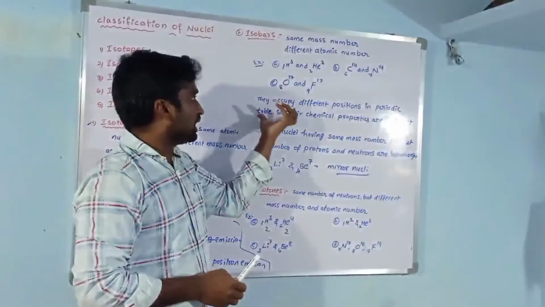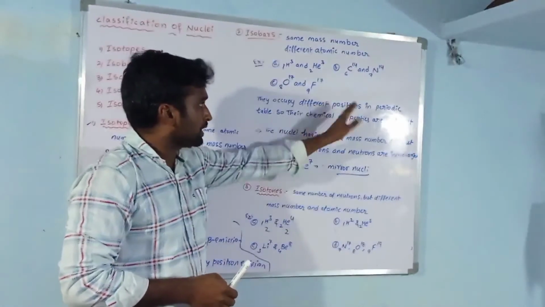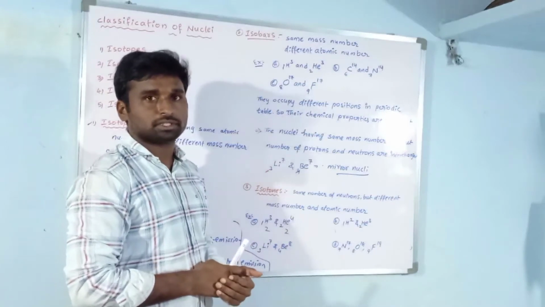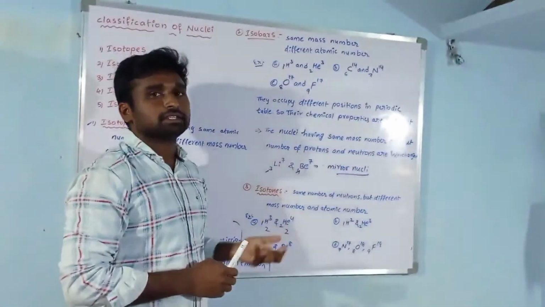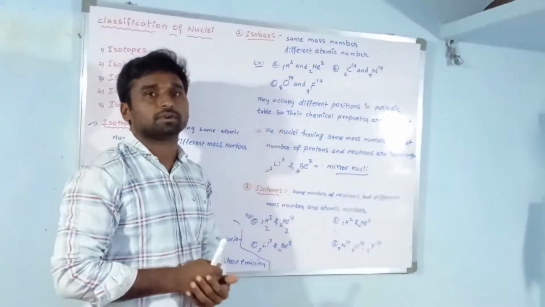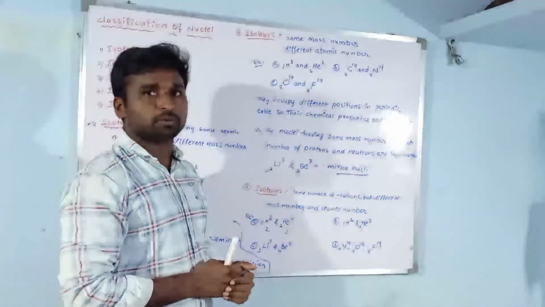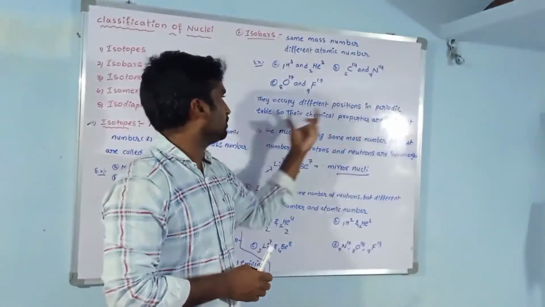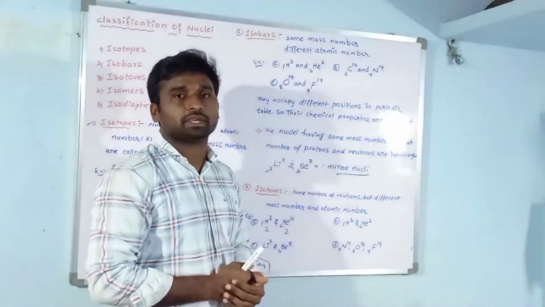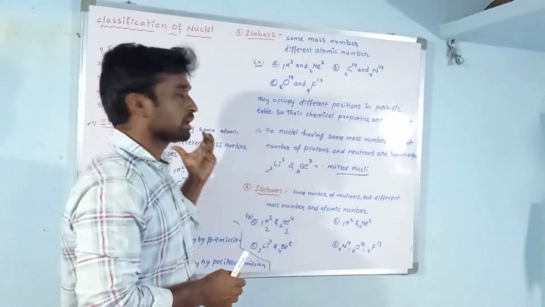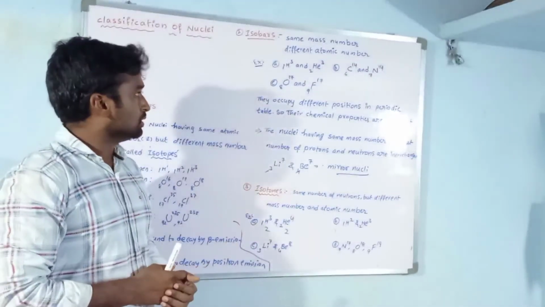So they occupy different positions in the periodic table. Why do they occupy different positions? Because they have different atomic numbers. Due to that, they occupy different places in the periodic table, so their chemical properties are different. But in isotopes, chemical properties are the same.